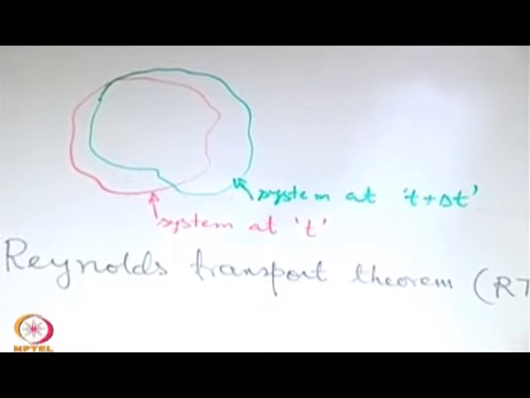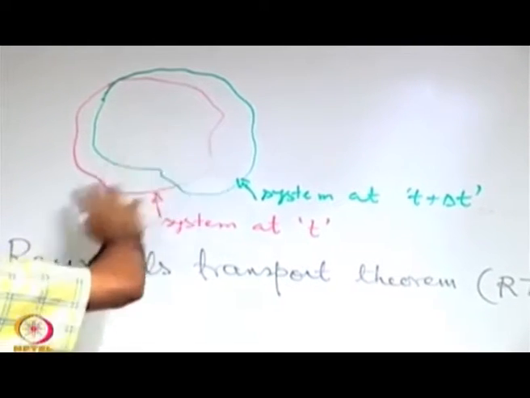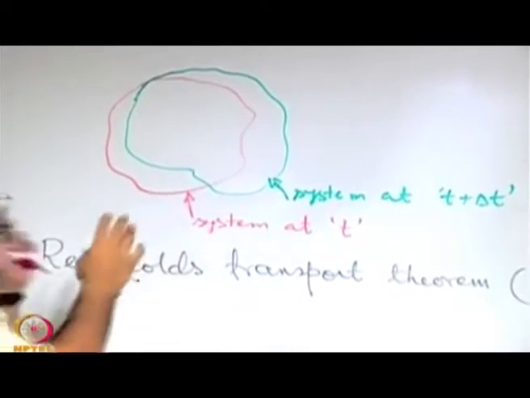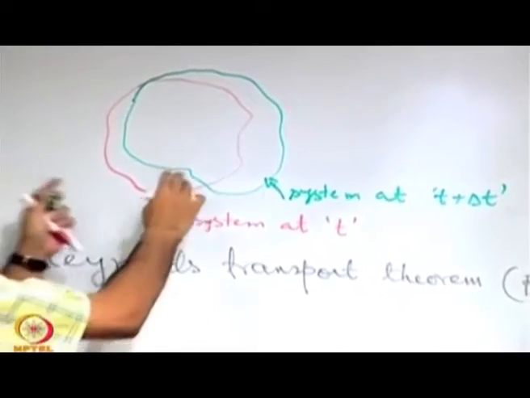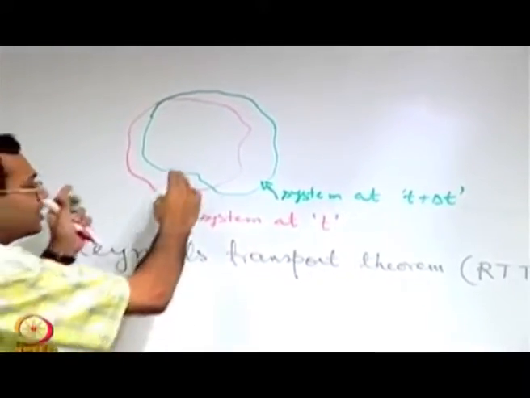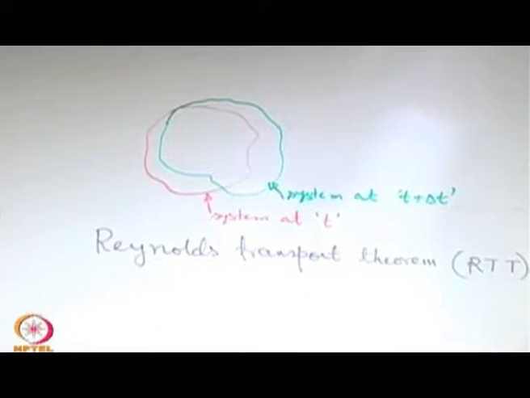Just for distinguishing these two, we have really amplified the change here in the figure, but keep in mind that these two envelopes of the system, the so-called system boundaries, will be almost merging one on top of the other as the delta t time interval tends to 0. This is just to isolate the two system boundaries that we have drawn in a magnified way, but please keep in mind that these two are almost coincident, virtually falling one on top of the other.